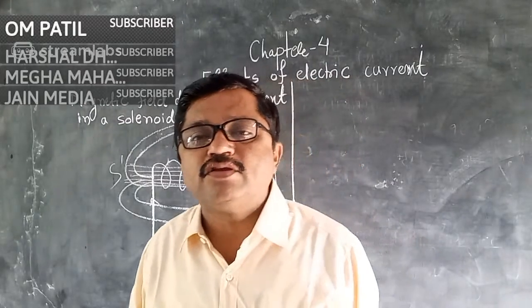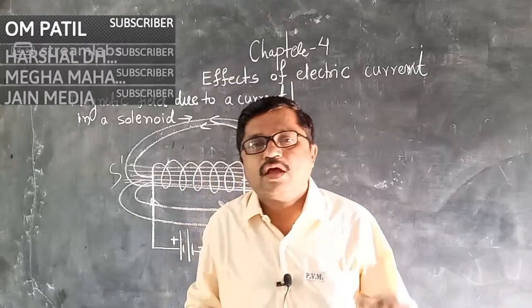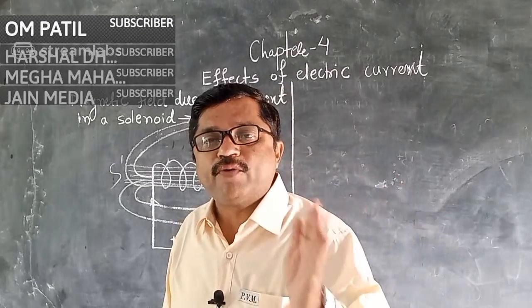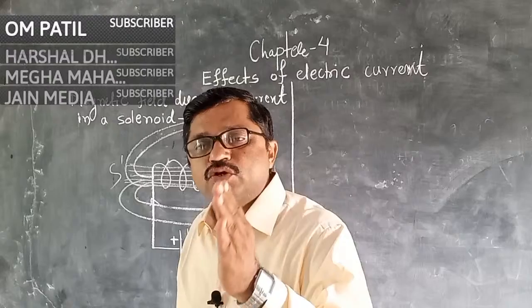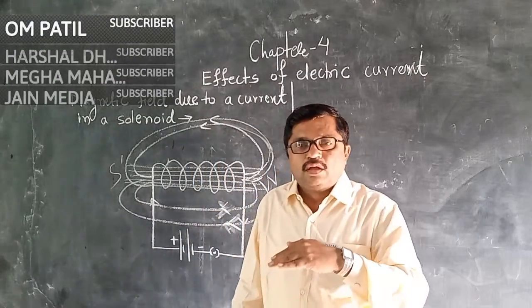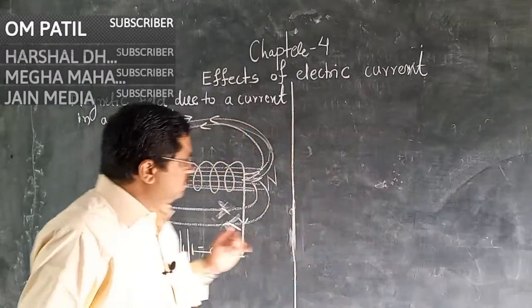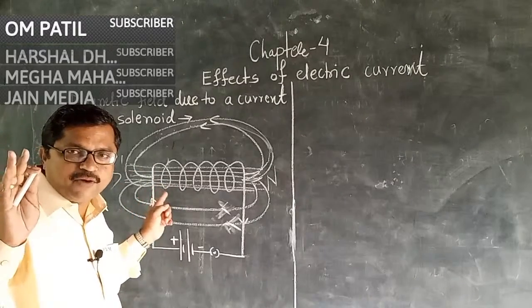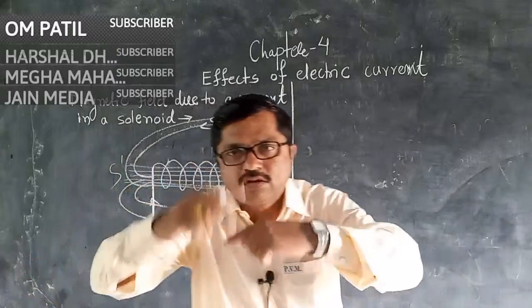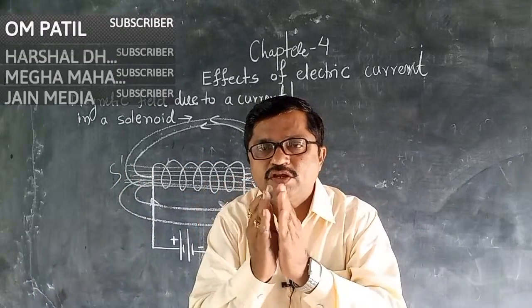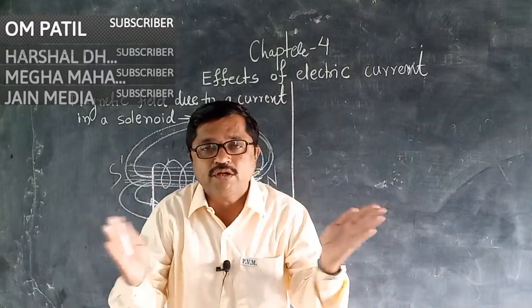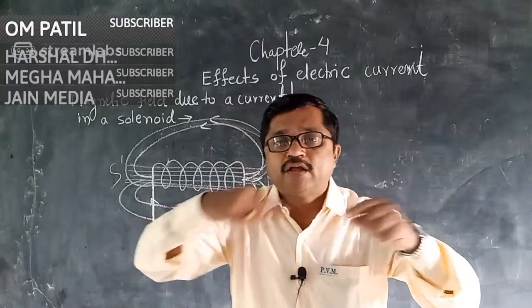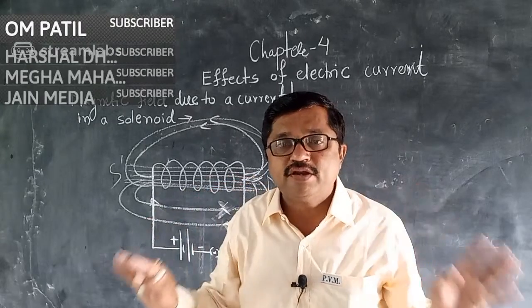Why is the copper wire given a resistive coating? This is the question of Jayesh Patil. Dear student, imagine if the resistive coating was not there, then what would happen? The turns of the winding would connect with each other, as there is no resistive covering. Then the length and the number of turns would decrease.